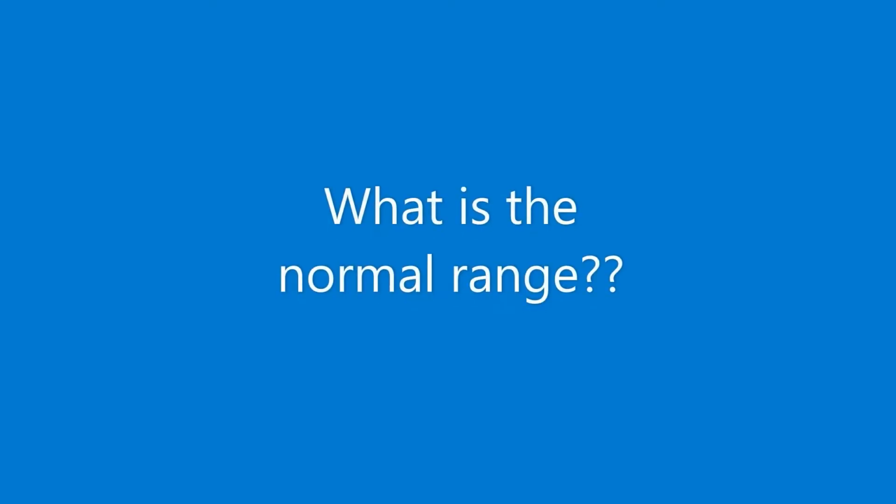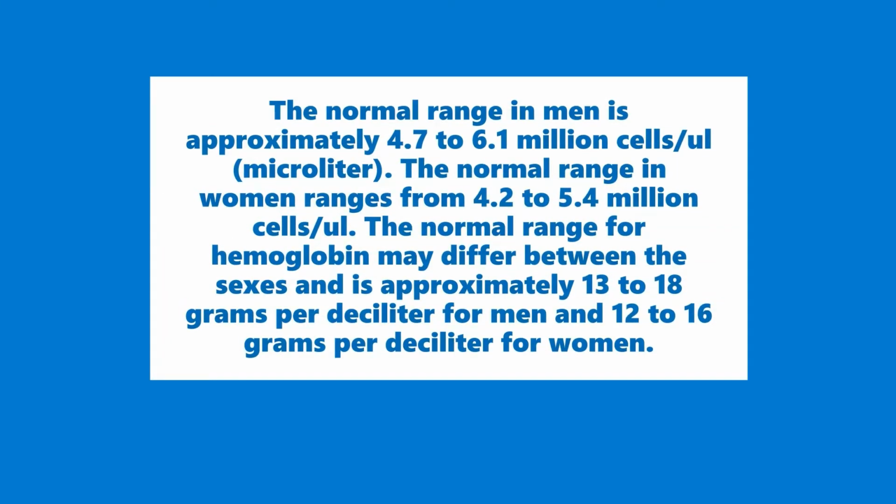What is the normal range? The normal range in men is approximately 4.7 to 6.1 million cells per microliter. The normal range in women is 4.2 to 5.4 million cells per microliter. The normal range for hemoglobin may differ between the sexes and is approximately 13 to 18 grams per deciliter for men and 12 to 16 grams per deciliter for women.